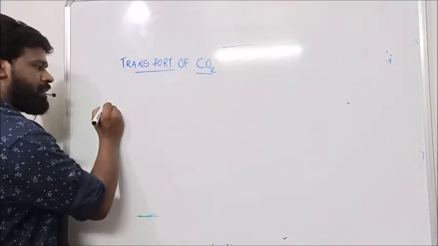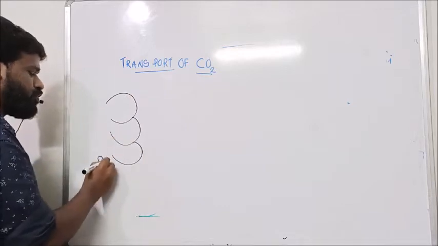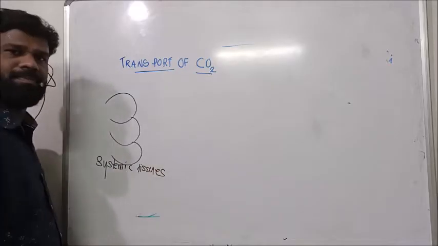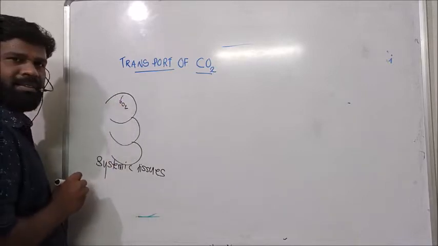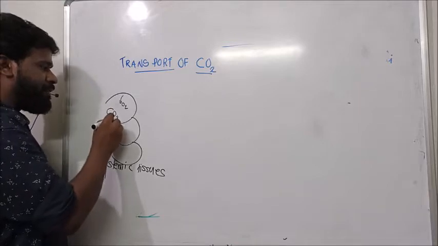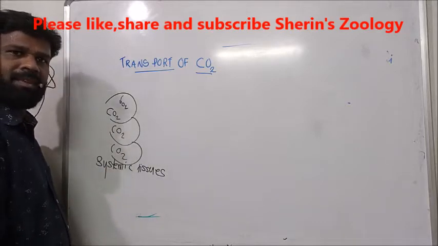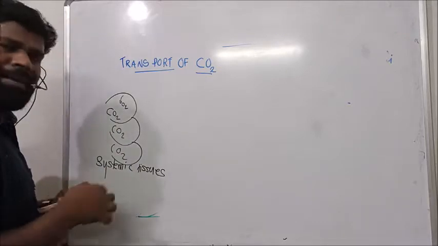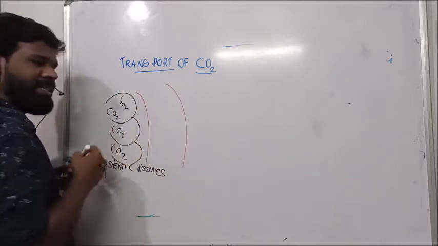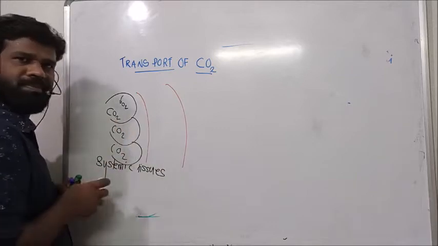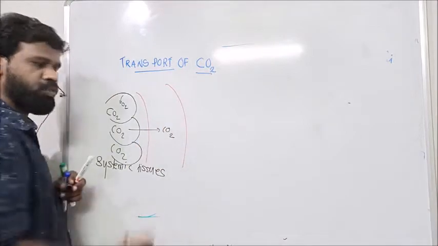So, carbon dioxide transport means, suppose this is the systemic tissues. Here, by the utilization of oxygen, carbon dioxide is produced as a metabolic waste, a byproduct of metabolism. This produced carbon dioxide diffuses to the capillary surrounding this tissue.